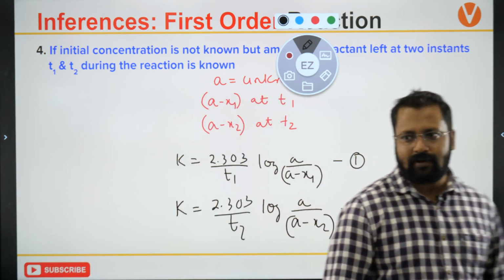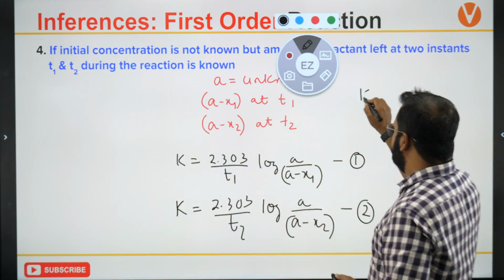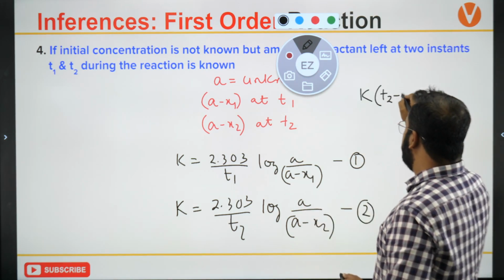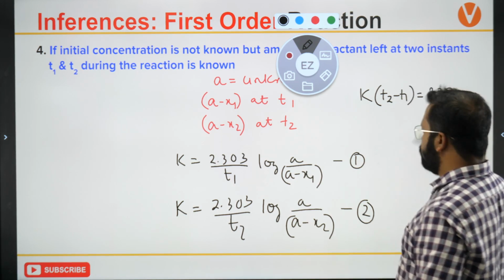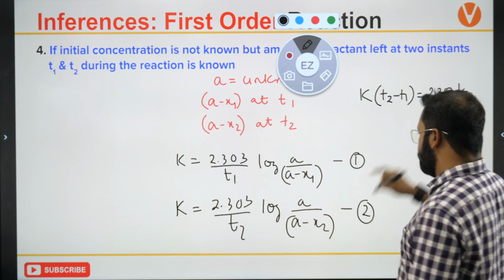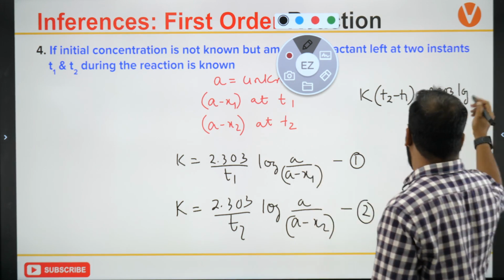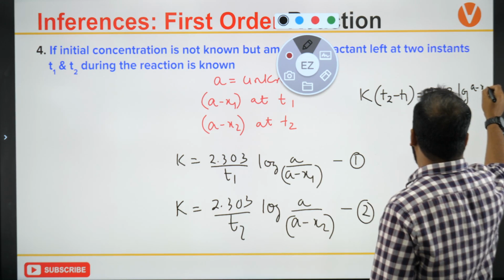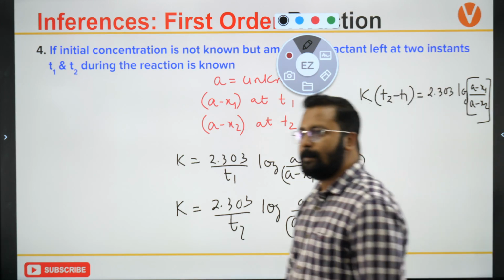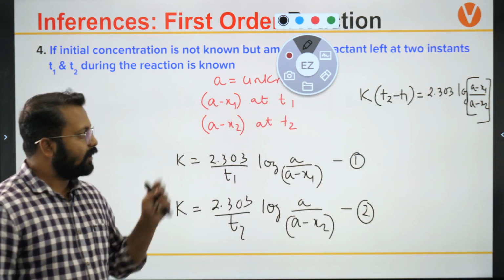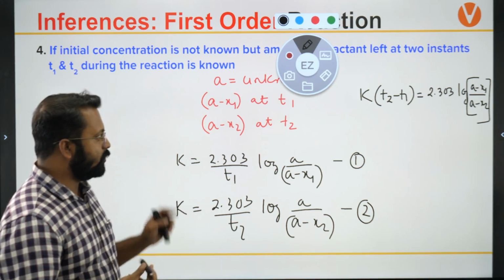You have to solve two equations. How do you do this? So K times t2 minus t1 will be equal to 2.303 log of A minus x1 upon A minus x2. You will get this equation: A minus x1 by A minus x2. Clear? So this is how we would solve this.